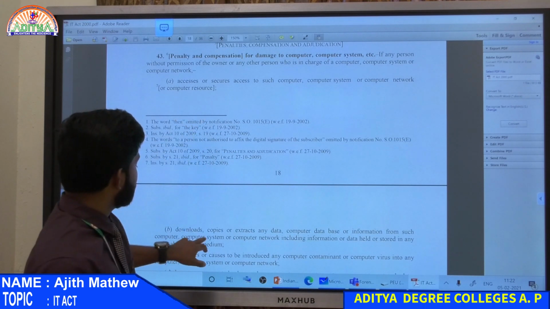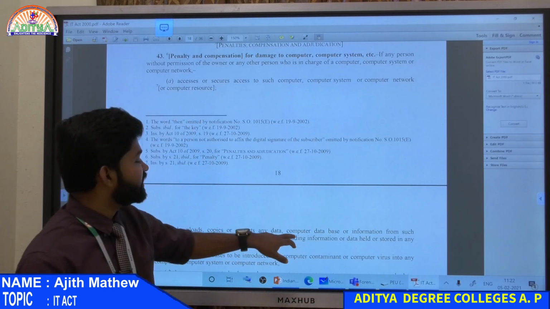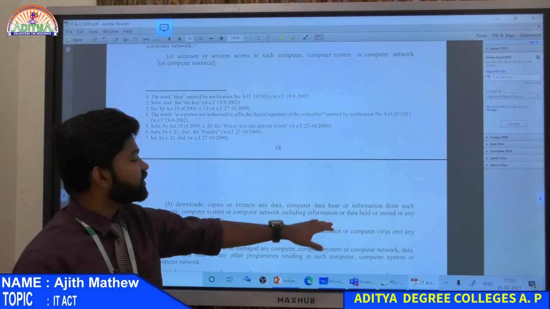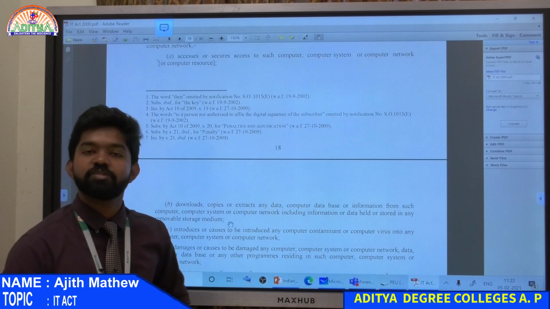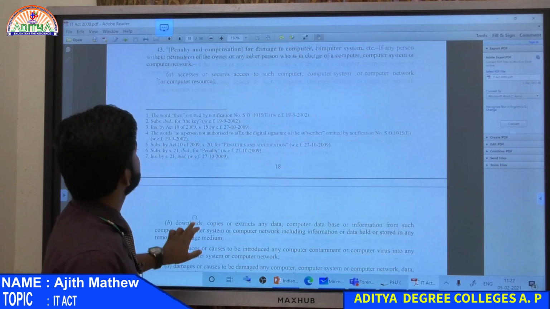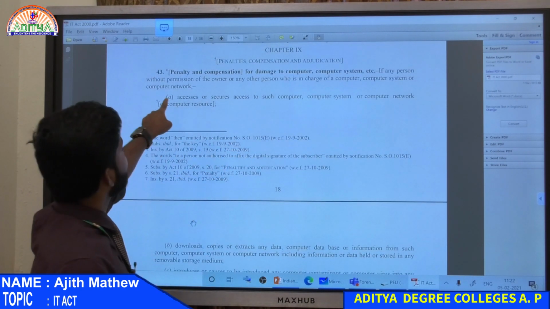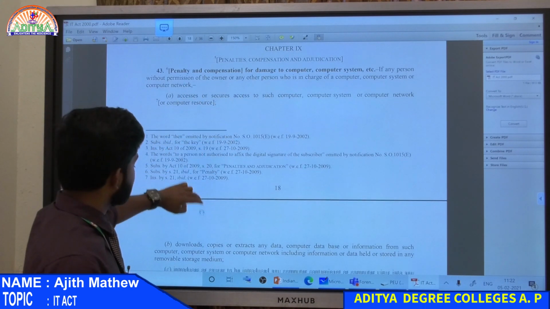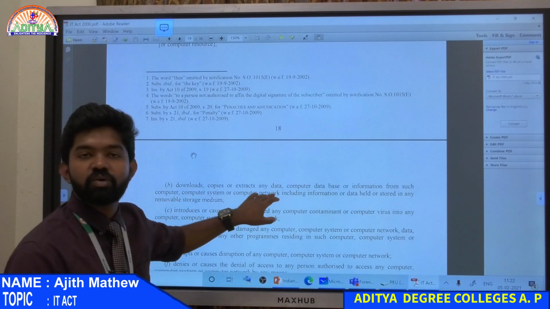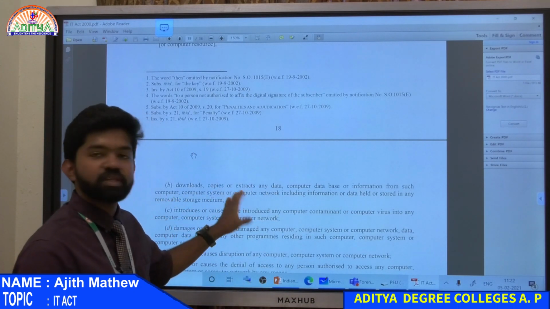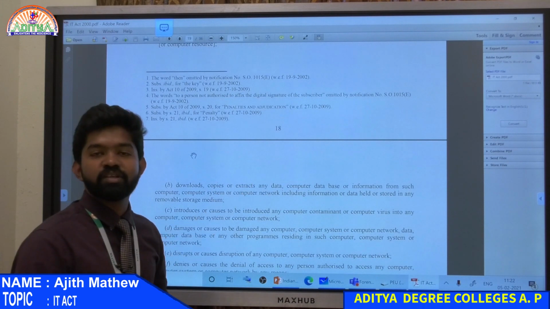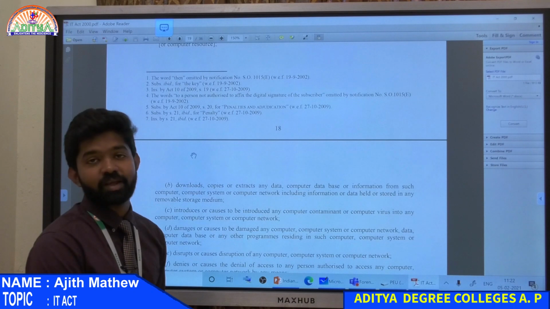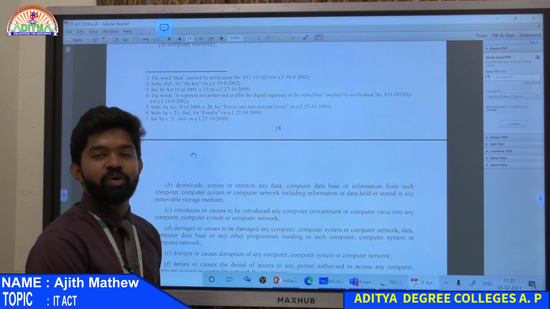C, downloads, copies or extracts any data, computer data or information from such computer system or network, including information or data held or stored in any removable storage medium. So, if any person without the permission of the owner or any other person in charge of the computer downloads or copies something, like B copied all his notes, that is a cyber crime. Without your permission you can't do anything. You have all the authority to sue B.